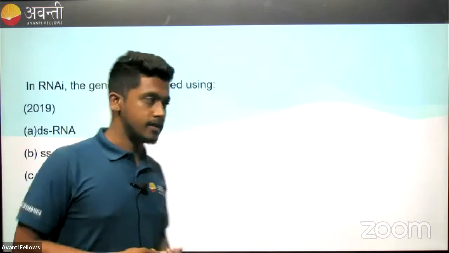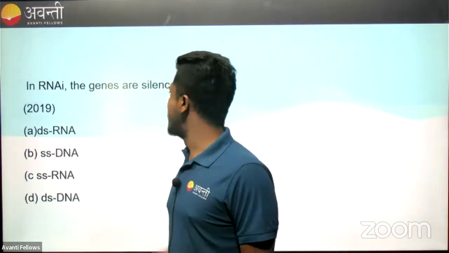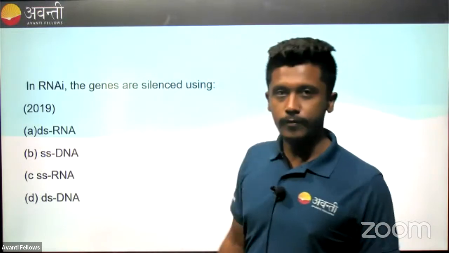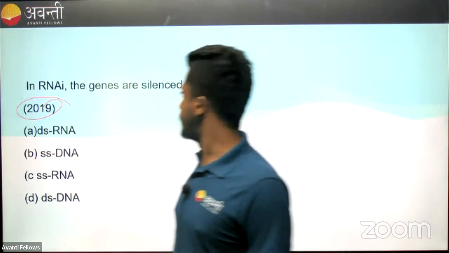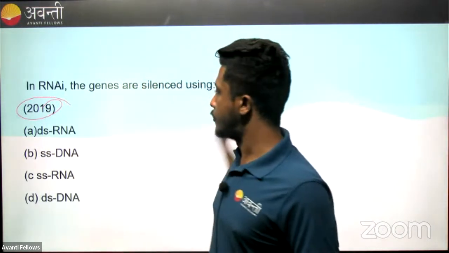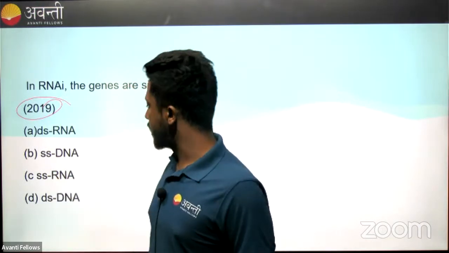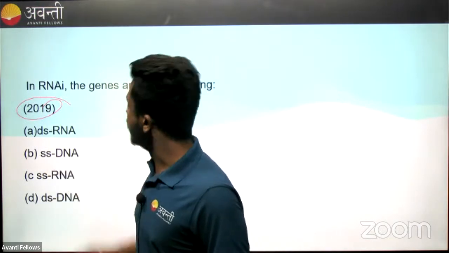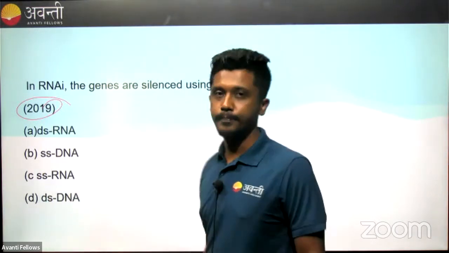So our next question states, in RNAi, the genes are silenced using. It's question 19. Our options are double stranded RNA, single stranded RNA, single stranded DNA, and double stranded DNA.